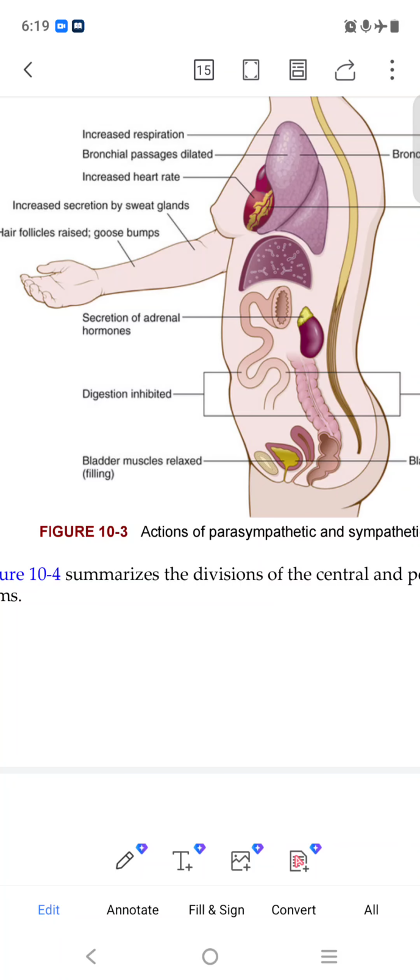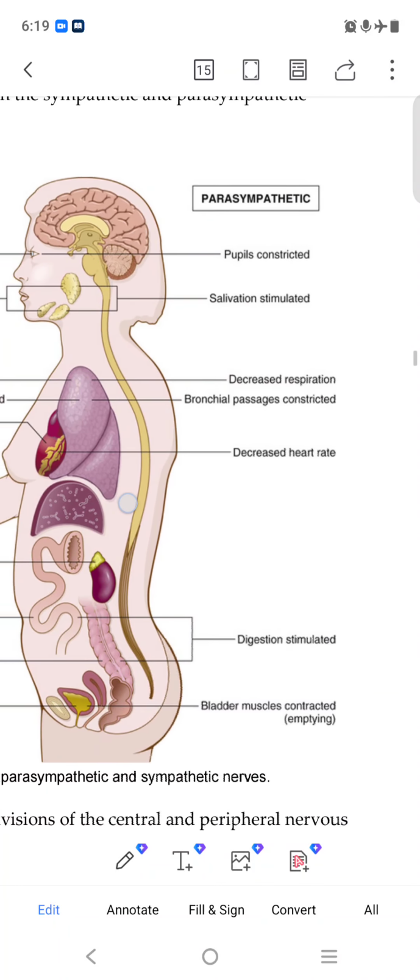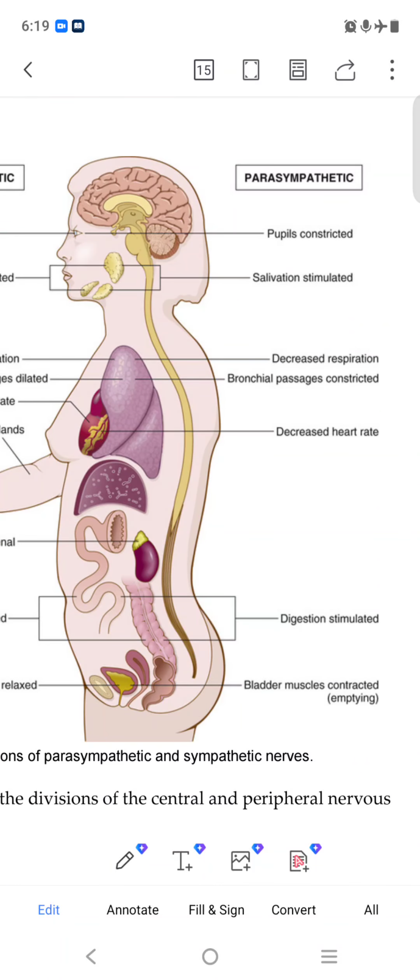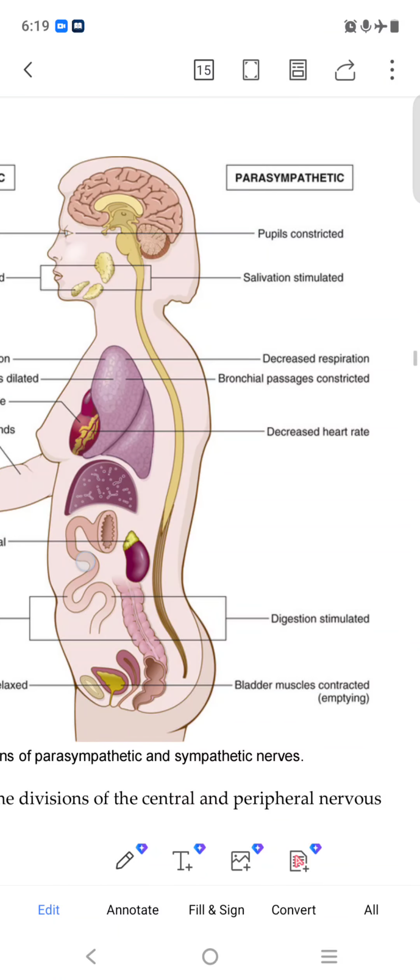Bladder muscle is delayed. Okay, and in this, the parasympathetic, when we get excited and all the things increase, then this parasympathetic makes them slow down. Okay, normal. Like pupil constriction, constricted. Pupil constricted means it becomes small.